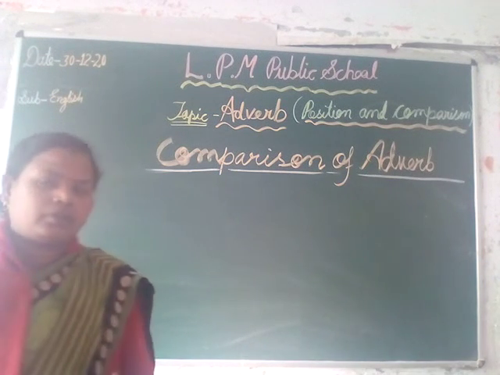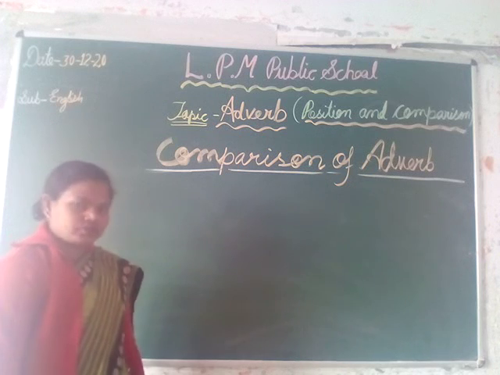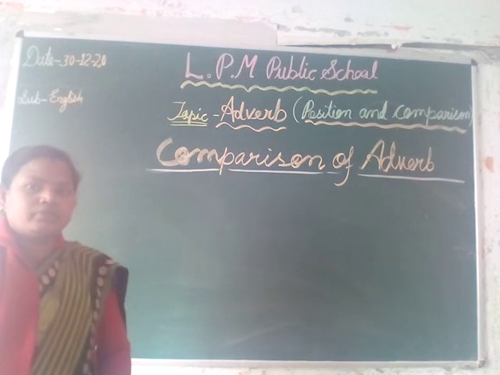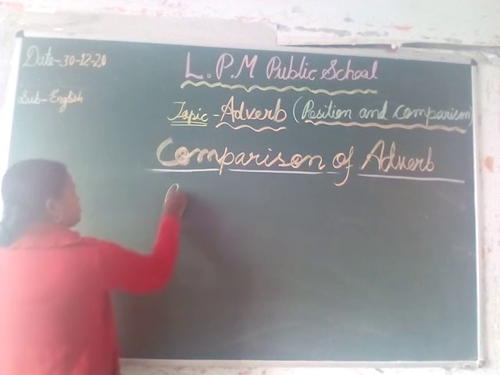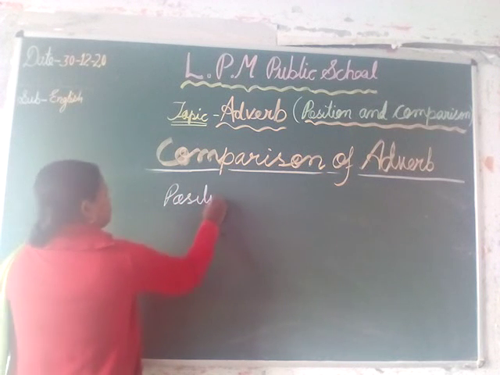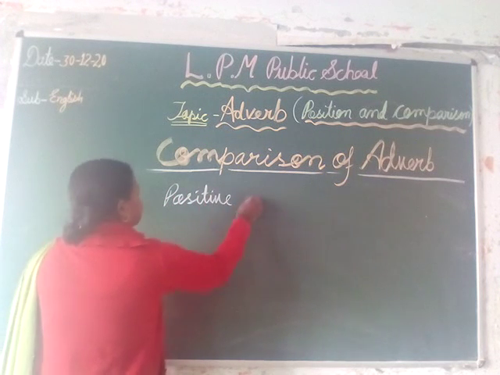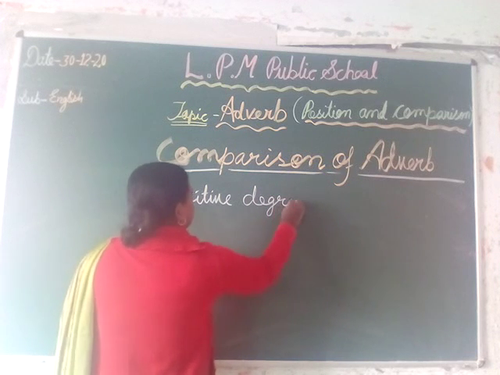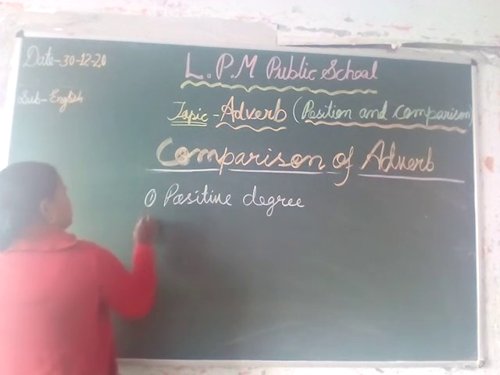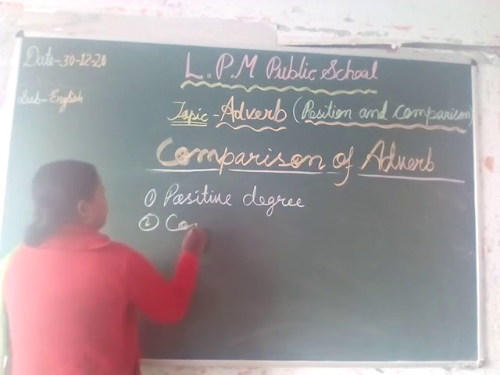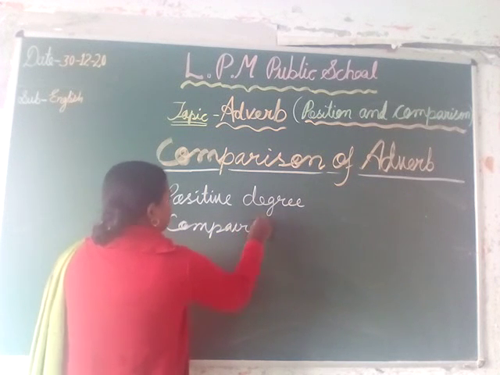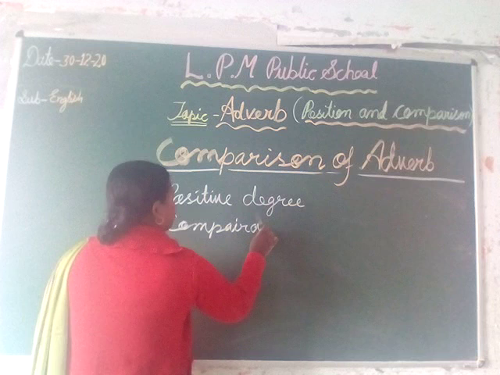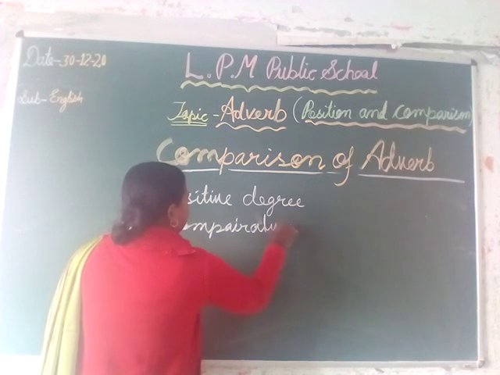Like adjectives, adverbs also have different forms of comparison. First is the positive degree. Second is the comparative degree.